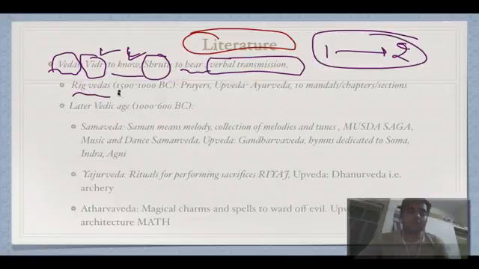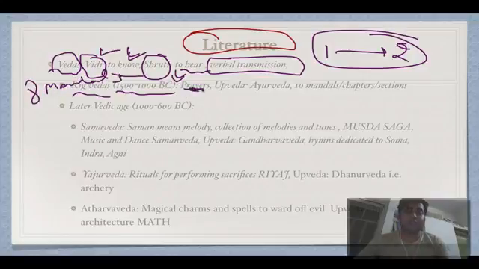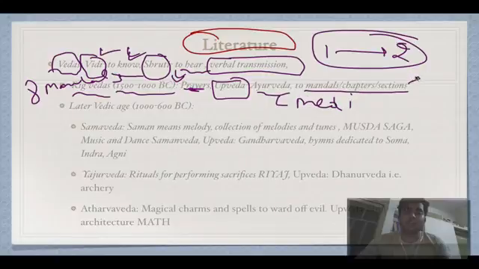Then Rig Veda was written around 1500 to 1000 BC. First 8 mandals were written in this period of Rig Veda. It is dealing with prayers. Its Upaveda, that is Sub-Veda, is Ayurveda, which deals with medicine. And there are 10 mandals, out of which 8 are written here. Mandals meaning chapters and sections.